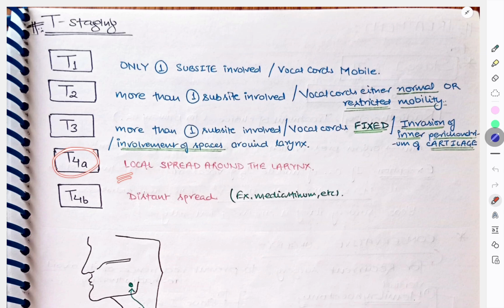In T4A we have local spread around the larynx. In T4B we have distant spread. Okay, so this was about the T staging.